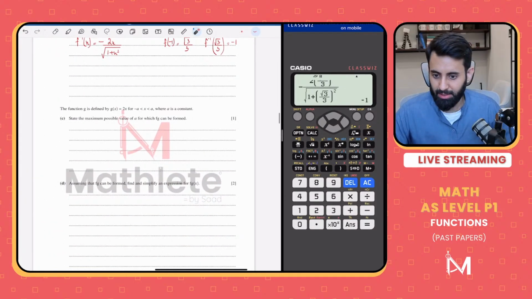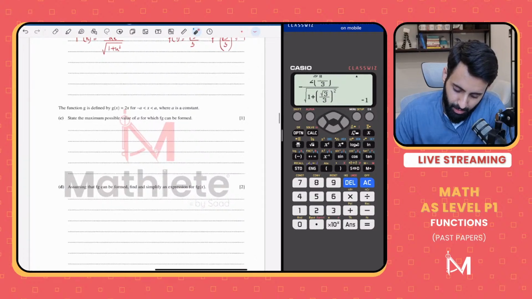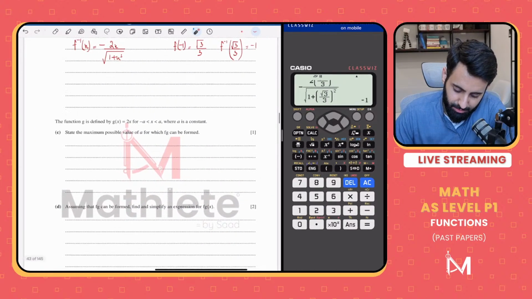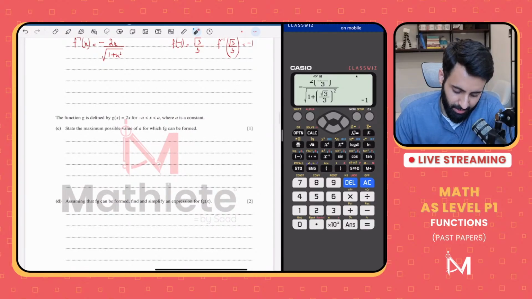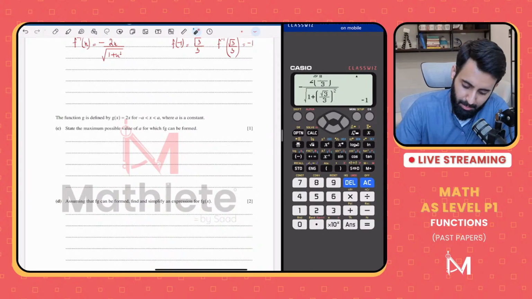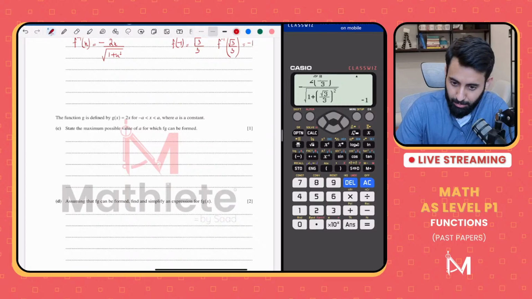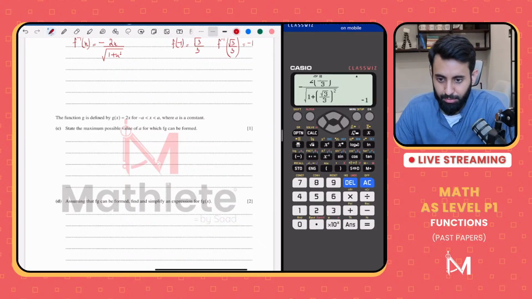Okay, now here's part C. Part C is the reason why I'm solving this question. It says the function g is defined by g of x is equal to 2x for x greater than minus a and x less than a. State the maximum possible value of a for which fg can be formed.